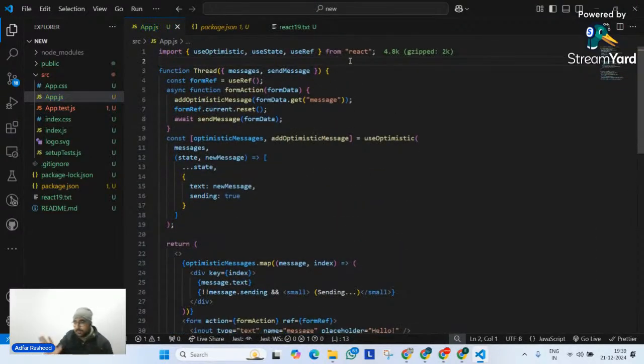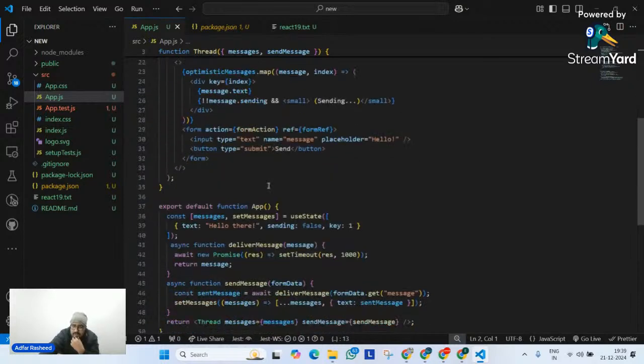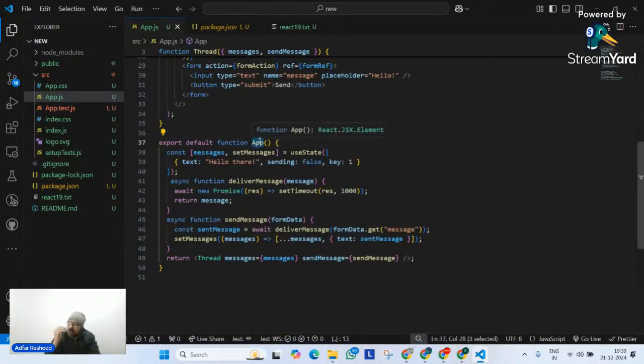Perfect. Now let's understand how everything is working. Let's start from the very beginning. Always start from your app. Whenever you have a bunch of code and you are trying to understand it, start from your app, because the app is your entry point.